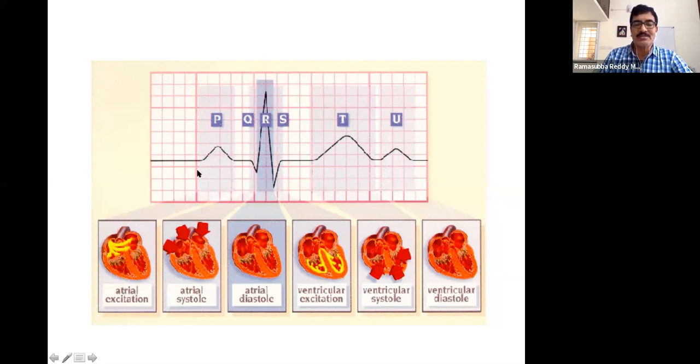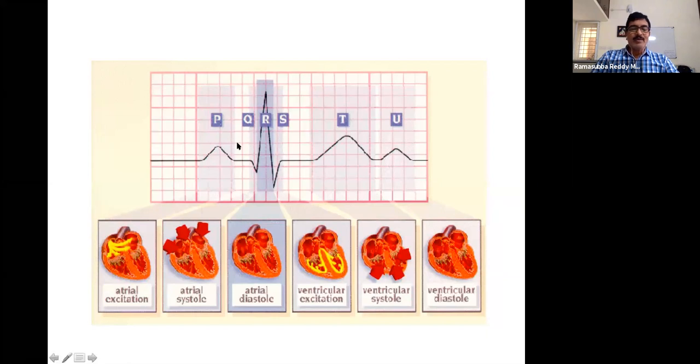So basically in an ECG, what we can come across is a P wave, QRS complex, and T wave. So these are the three waveforms, three small waveforms that we can call combined waveforms. We call it an ECG, electrocardiogram, or the functioning of the electrical activity of the heart.